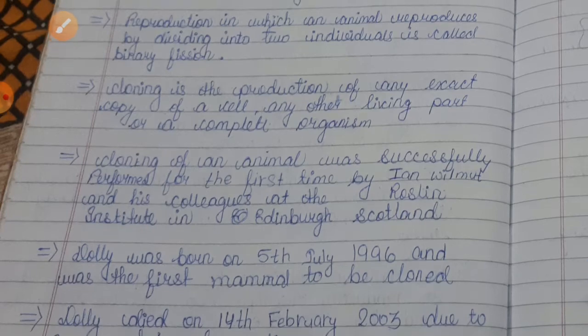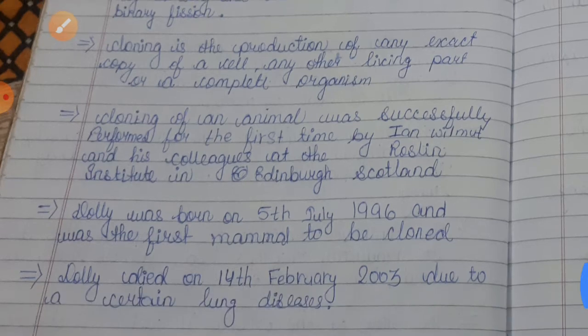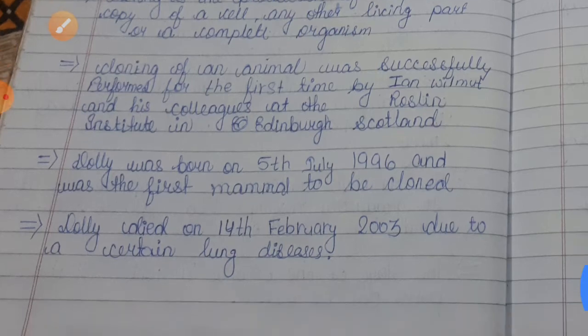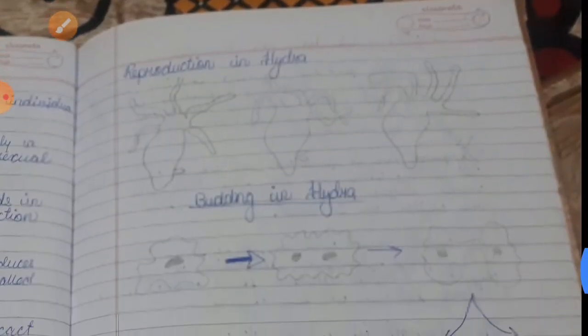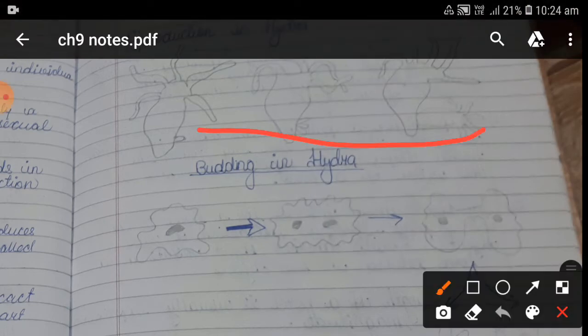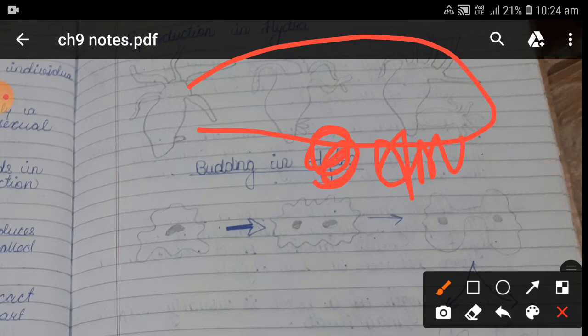Cloning of an animal was successfully performed for the first time by Ian Wilmut and his colleagues at the Roslin Institute in Edinburgh, Scotland. Dolly was born on 5th July 1996 and was the first mammal to be cloned. Dolly died on 14th February 2003 due to a lung disease. I have made some pictures of reproduction in Hydra and budding in amoeba. Amoeba, not Hydra. This is budding in amoeba.